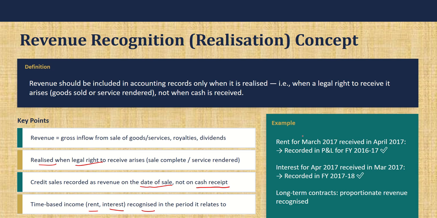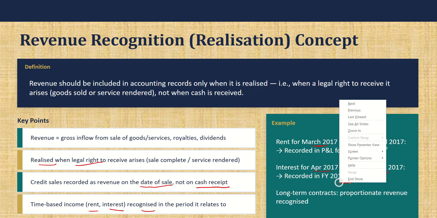So let's see some examples. Rent for March 2017 is received in April, so 1 month later. But when will you record it? You will record it for the financial year 2017, because March is the last month of the financial year, right? So it will pertain to the previous financial year. And interest for April 2017 is received in March. So it is received in advance. Though it is received in advance, you will not account for it in March 2017. It will go to April 2017, and the recorded financial year is 17-18.